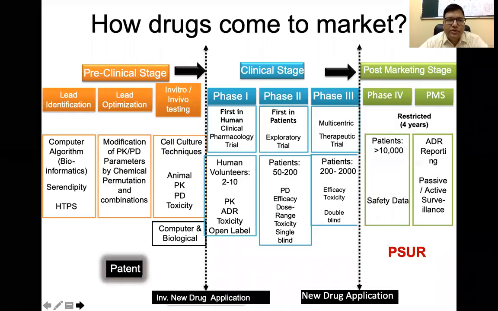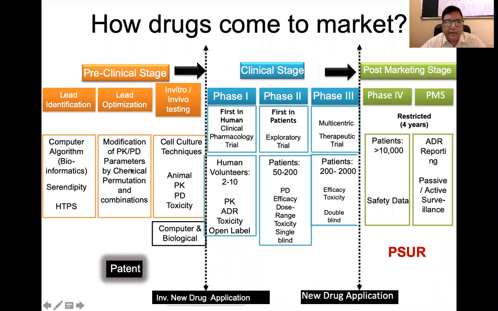So how does the drug come to the market? It is lead identification, then lead optimization by modifying the pharmacokinetic and pharmacodynamic profile, then in vitro or in vivo cell culture techniques, and animal studies of the pharmacokinetics, pharmacodynamics, and toxicity. And all this data is compiled, and the patent is applied during this stage. After this data, we apply for the investigational new drug application.